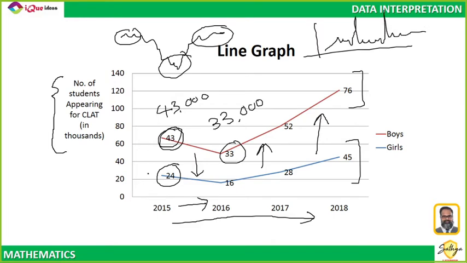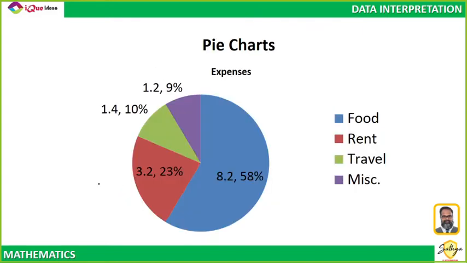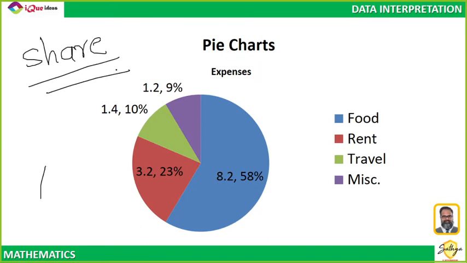So the trend of how a value is increasing or decreasing can very easily be visually represented using a line graph. So a line graph is also useful. And then finally, when you want to show the share out of total, when I want to find out how much of the total belongs to a share, a part, I use a pie chart.